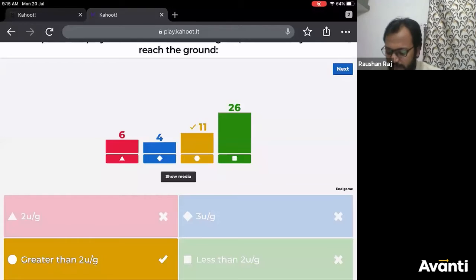Why is this 2u by g related to h? Whether I throw this from a tower of height h or from the ground, the time taken by the particle to again come back to the same position will be 2u by g only. All right, so let us see the top scorers.